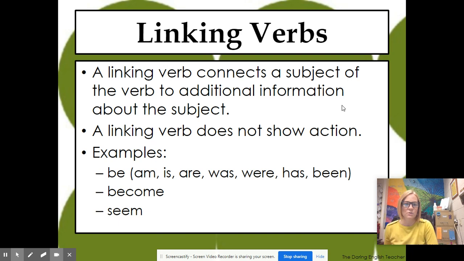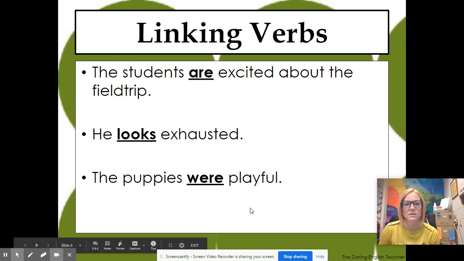Next, we have linking verbs. Think of them as linking part of a sentence together. So they connect a subject of the verb to additional information about the subject. Okay, it does not show action. And usually when we have a linking verb, there's only one in that sentence. So for example, you have be, so you have am, is, are, was, were, have been, become, and seen are some of your linking verbs you will see in sentences.